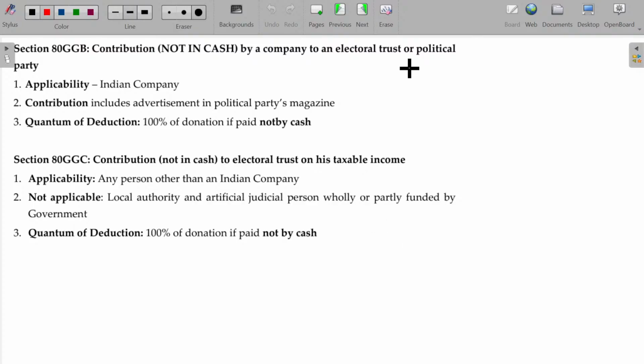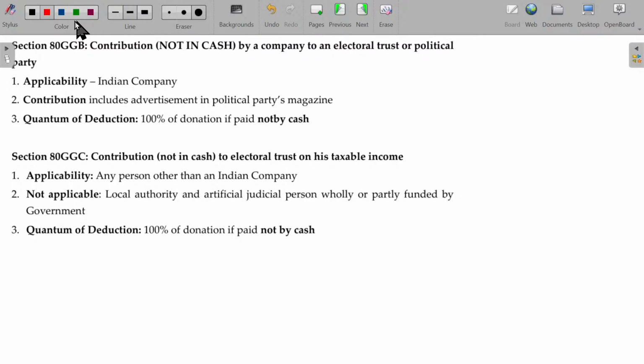Okay, political party. By a company. This is available for a company, 80 GGB, and 80 GGC is the donation given by anybody other than company to electoral trust or political party. Electoral trust or political party. Is that okay? Electoral trust, they will collect the donations from various members and use it for their own party. Again, it will go to political parties only. Okay, electoral trust and political party.